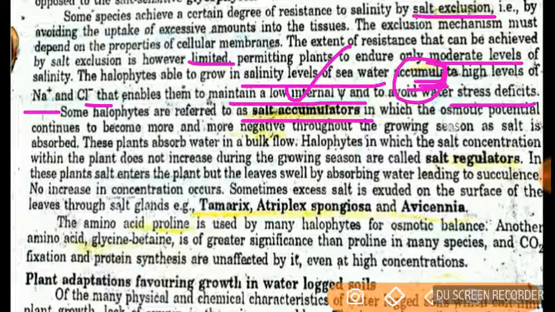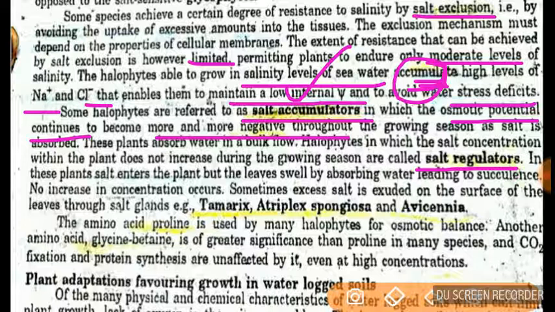And their osmotic potential continues to be more and more negative. Okay, so they are also called salt regulators. What happens in the salt regulators? As we know, halophytes grow in high salt concentration, and they accumulate these salts.